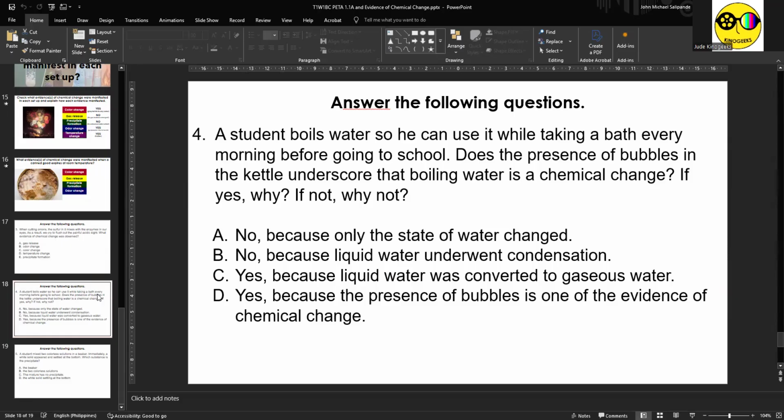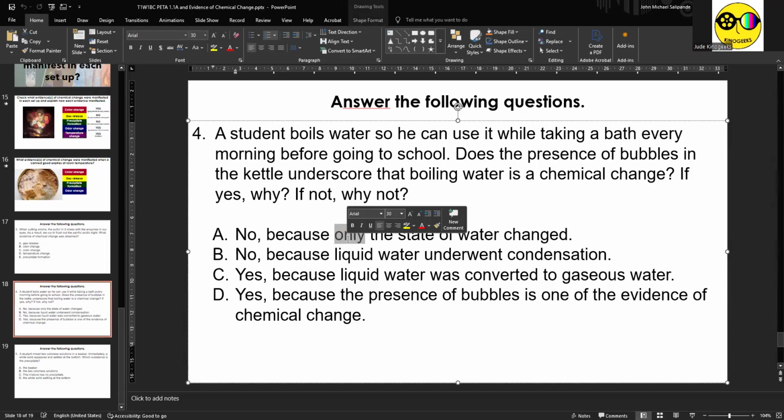And while yeah, may lumalabas na bula, it doesn't mean na chemical change ang boiling water, because only the state of water changed. Walang chemical change na nangyari, phase change po ang nangyari. Yes, may presence ng bubbles, but water na liquid form has the same chemical composition as water na gaseous form.